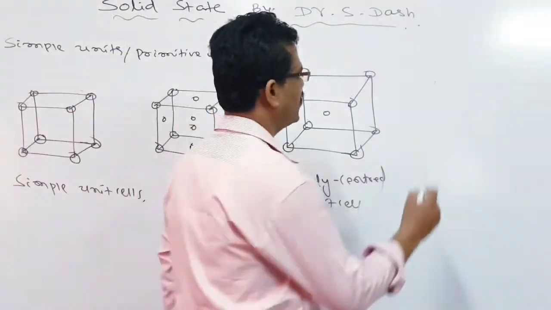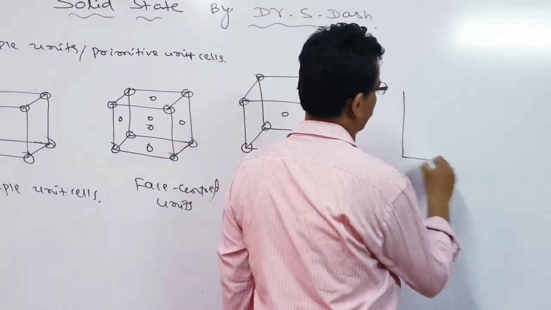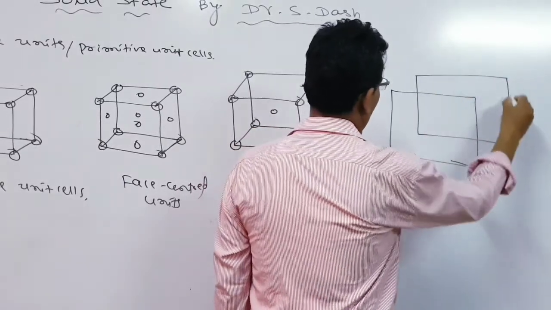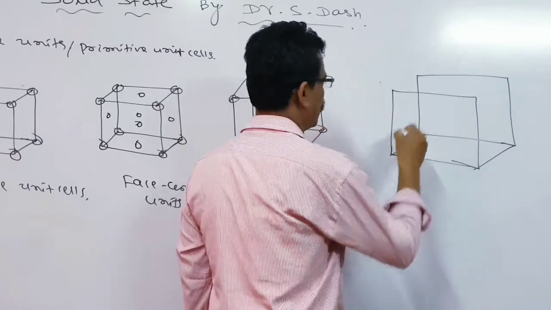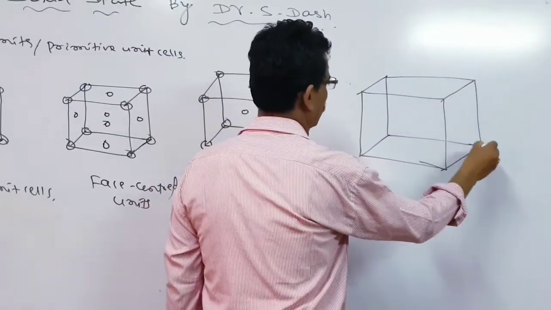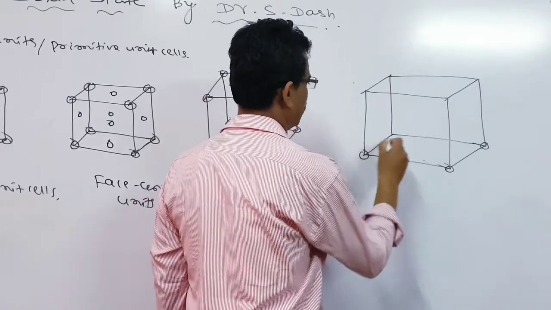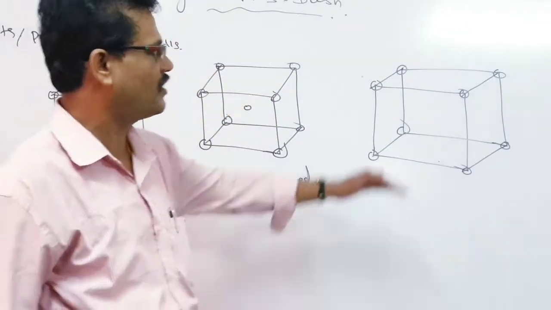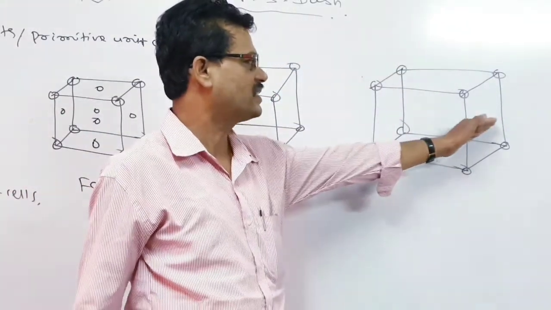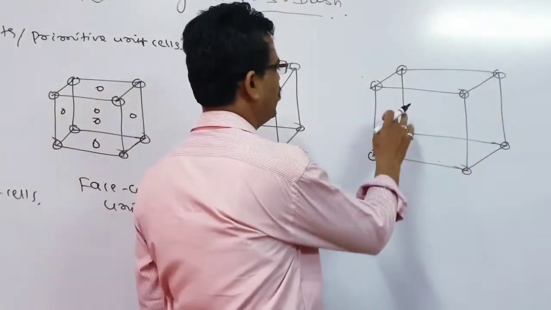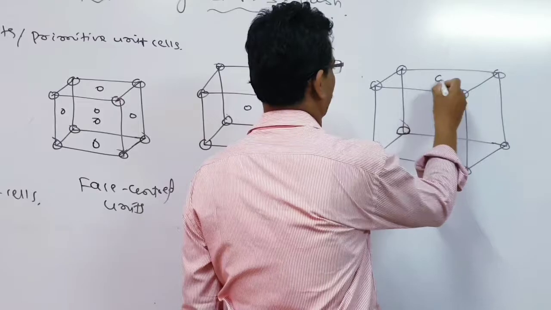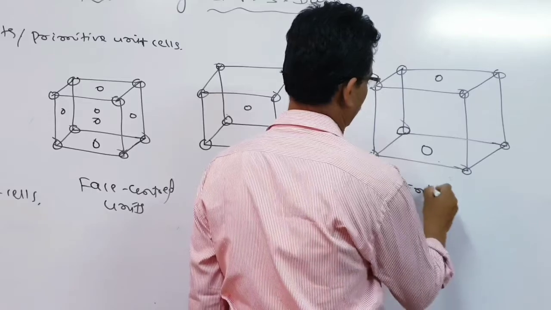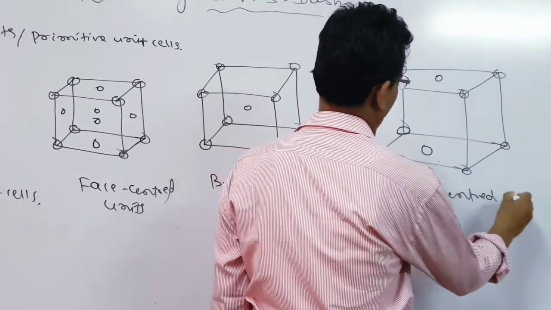Another unit cell is the end-centered. Look here, sir. In end-centered unit cells, there are also atoms at the end position. There are 8 points at the 8 corners, and beside this, there are also 2 faces, any 2 opposite faces, let us say top and bottom, or left and right, at whose centers points are present. That is end-centered unit cell.